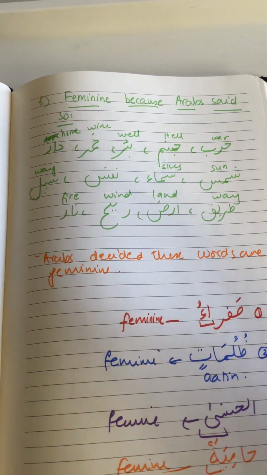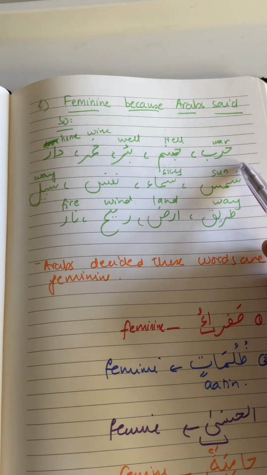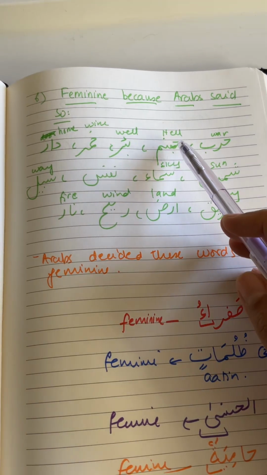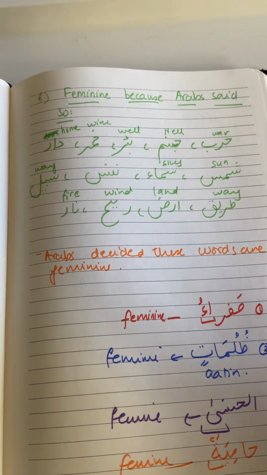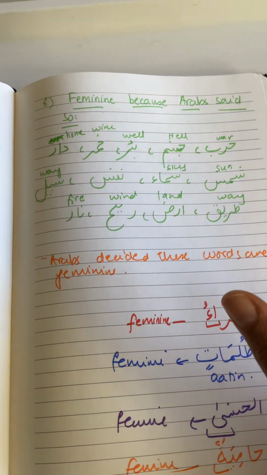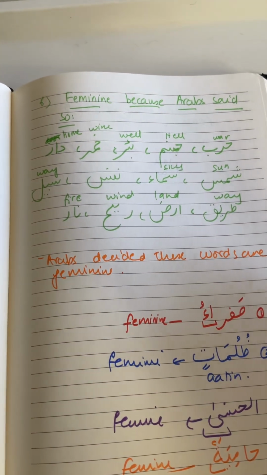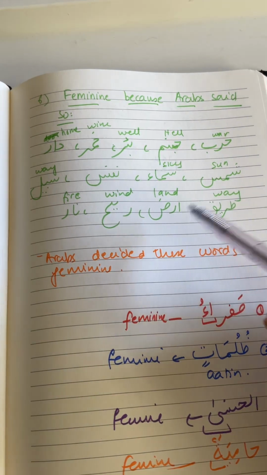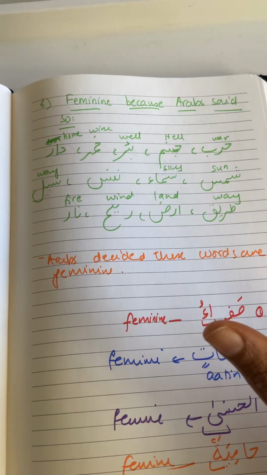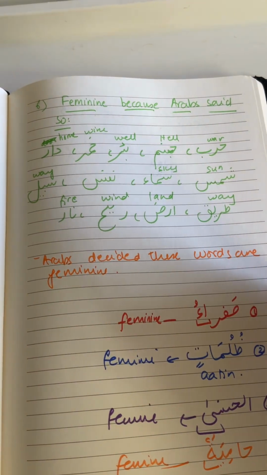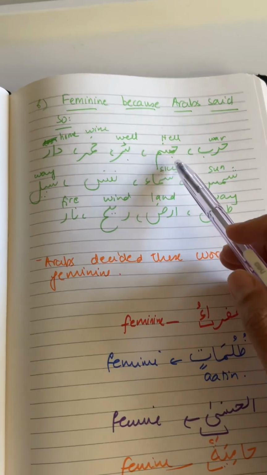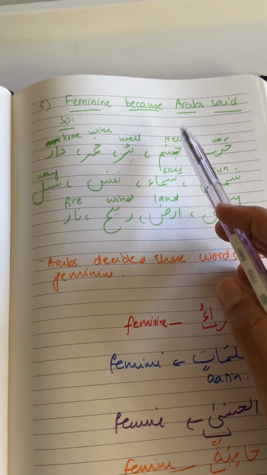And then finally there's the sixth category of isms, which are feminine because the Arabs said so. Simply because the Arabs decided that the gender of these words is going to be feminine, and it's their language, so we just have to follow their rules. These are a few words. You just try to read them again and again so that they stay in your mind.